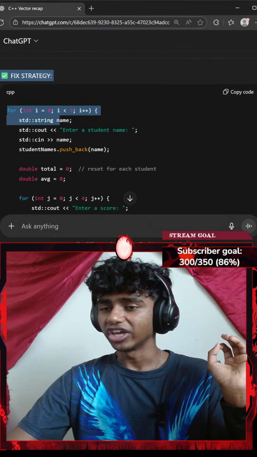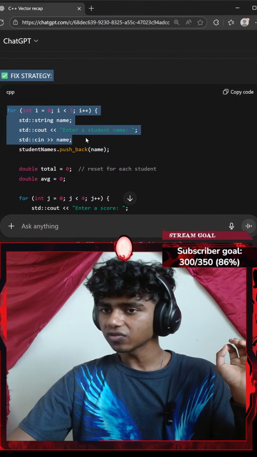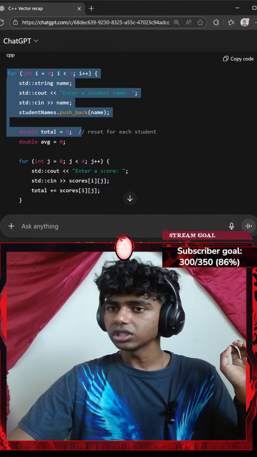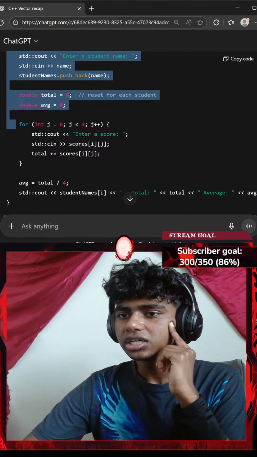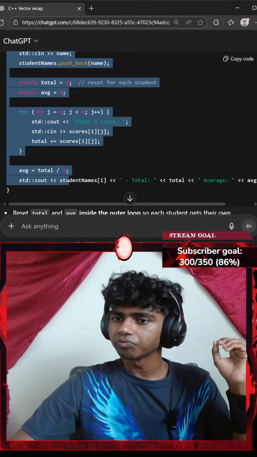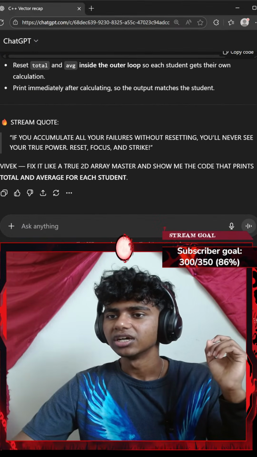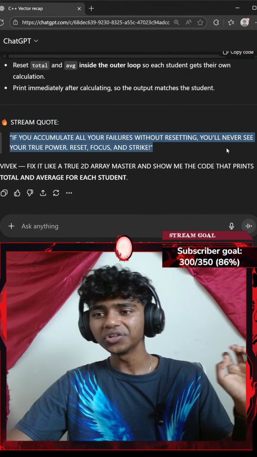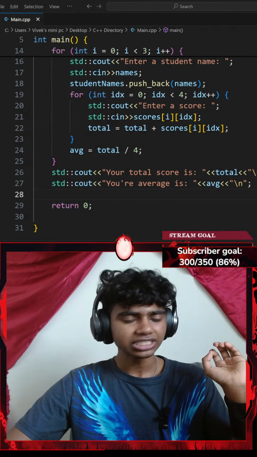For the integer, I ask the user for something. I push that inside of my inventory. Total, double, average, we set for each student. Oh, I think I see. For the integer of j, which equals 0, average divided by 4. Oh, I see. Okay, stream quote: if you accumulate all your failures without resetting, you'll never see the true power. Reset, focus, and strike. Okay, let me get Sensei/ChatGPT there.